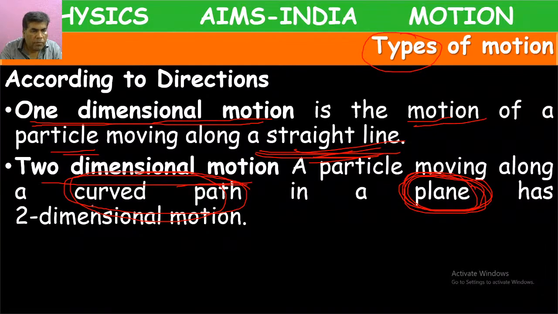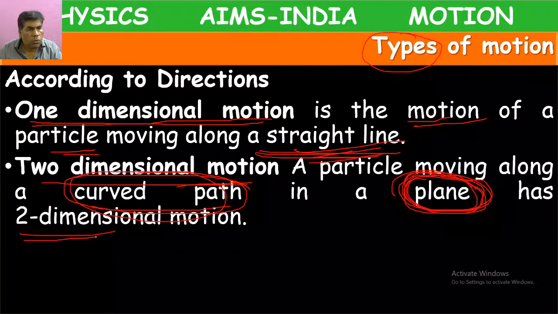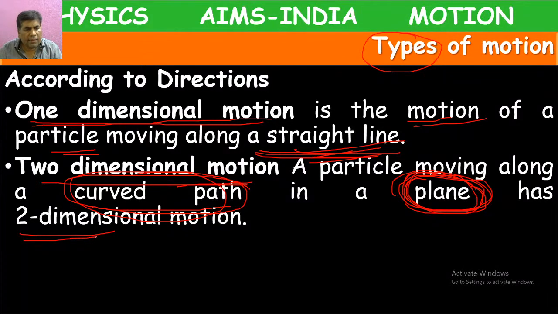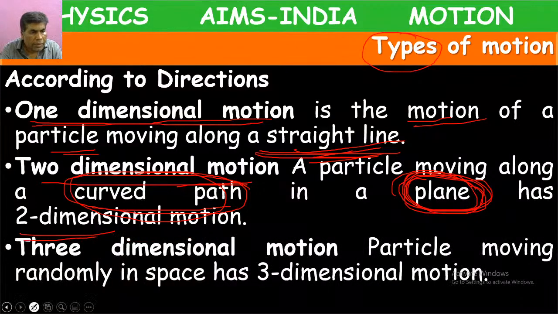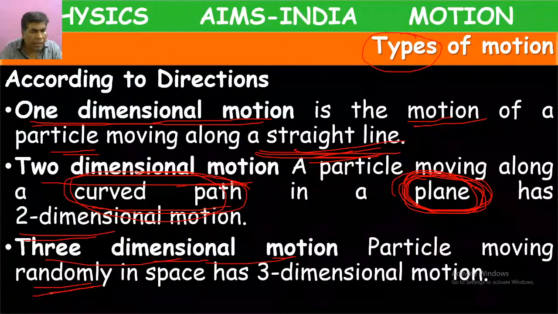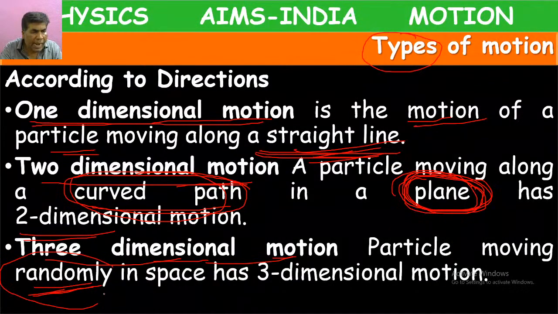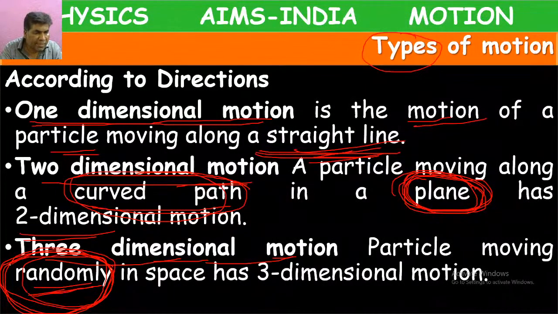A particle which is moving in a curved path or a particle which is moving in a plane will show two-dimensional movement. They exhibit two-dimensional motion. Next, three-dimensional motion. Three-dimensional motion means the particle is moving randomly. What does randomly mean here? Different directions, not in one particular direction, changing continuously.